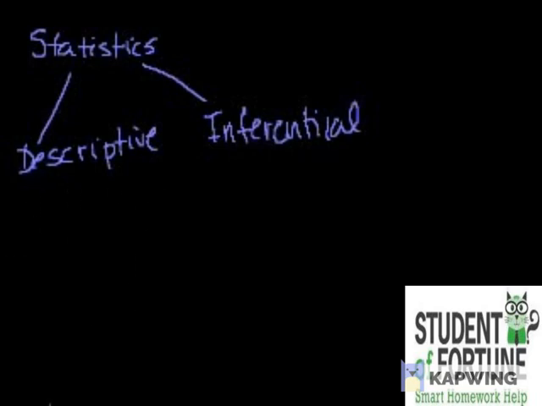So let's just get into the meat of it, and we'll start with the descriptive. The first thing that I think most people would want to do when they are given a whole set of numbers and they're told to describe it is to come up with some number that is most indicative of all of the numbers in that set, or some number that represents the central tendency. This is a word you'll see a lot in statistics books. The central tendency of a set of numbers. And this is also called the average.